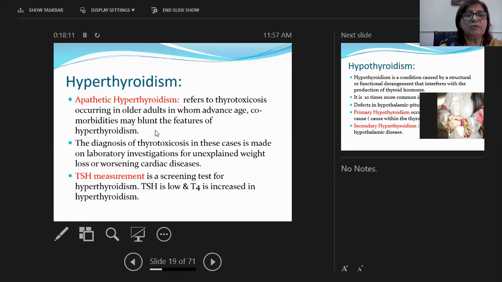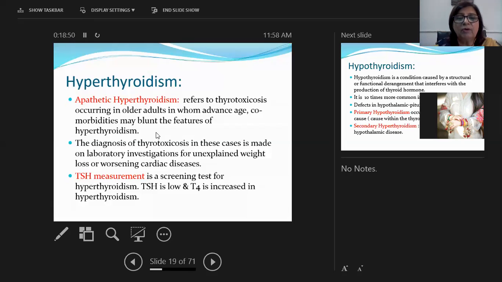Apathetic hyperthyroidism refers to thyrotoxicosis, mostly in elderly females, in which the signs and symptoms are taken as those of any other condition instead of hyperthyroidism. The diagnosis of thyrotoxicosis in these cases is made by laboratory investigations because the patient is having unexplained weight loss or worsening of cardiac disease. So these people manifest in different ways, and especially in the advanced stage, because of comorbidities, hyperthyroidism features are going to be blunted. But the patient is only diagnosed when we do the laboratory investigation and thyroid hormones are found to be high.